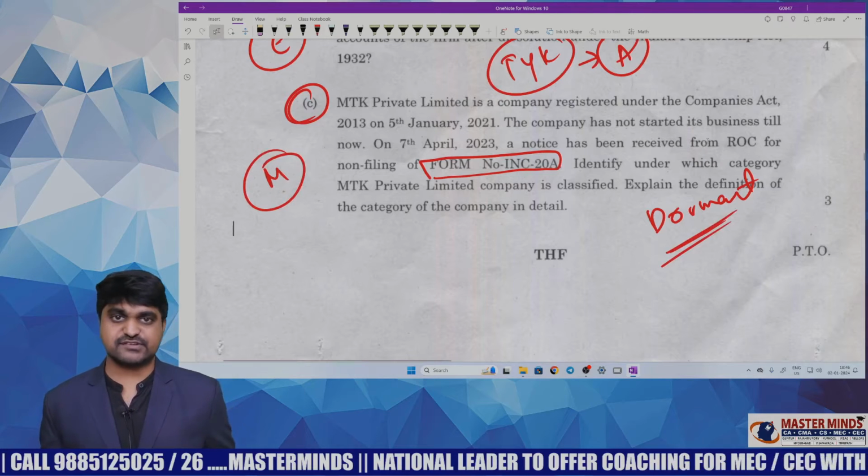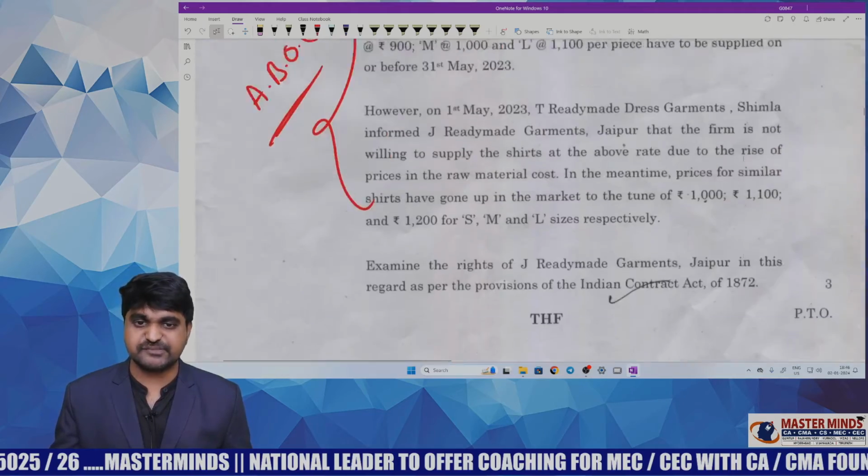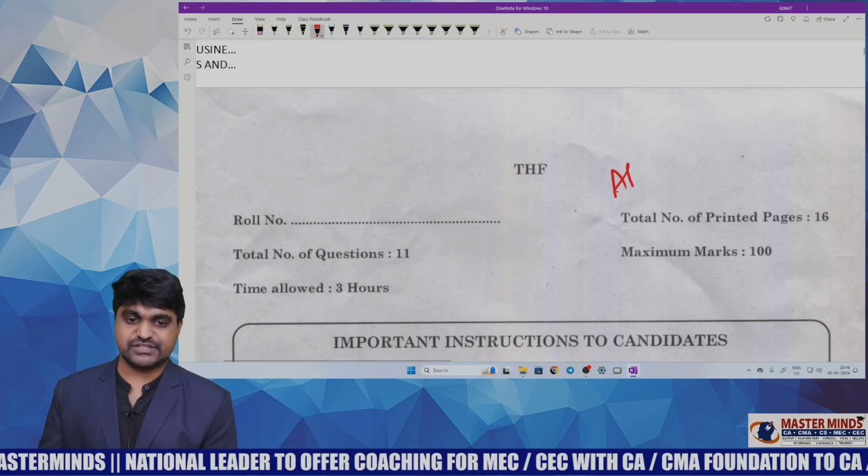So majority of the questions are easy, only a few questions are moderate. And my overall review of this paper is above average. So above average.